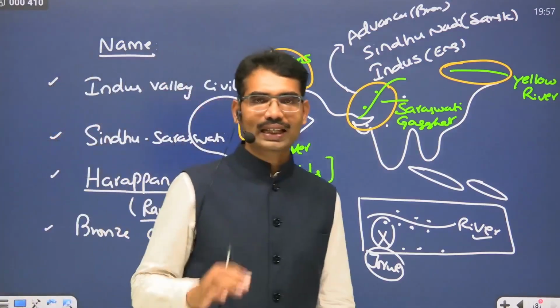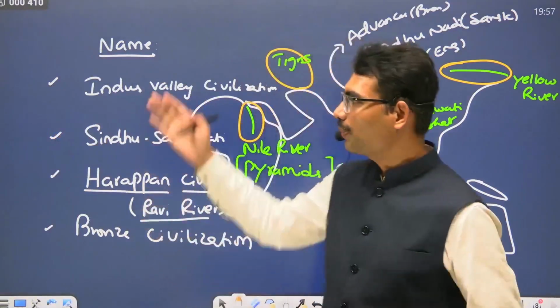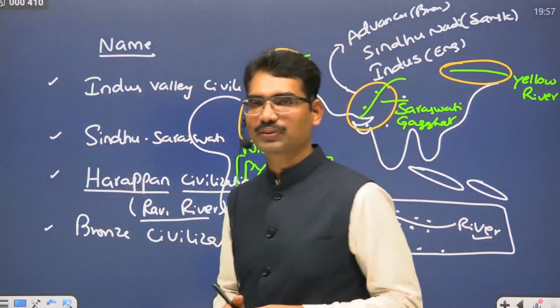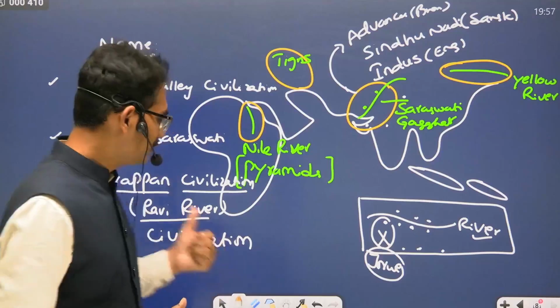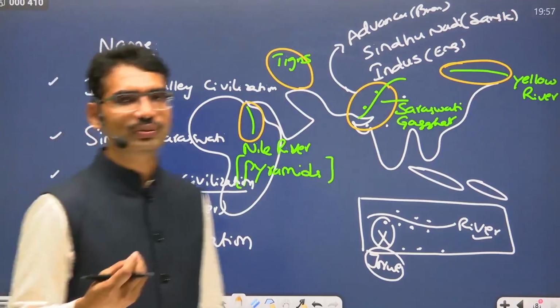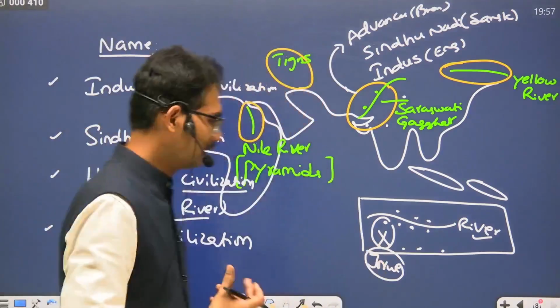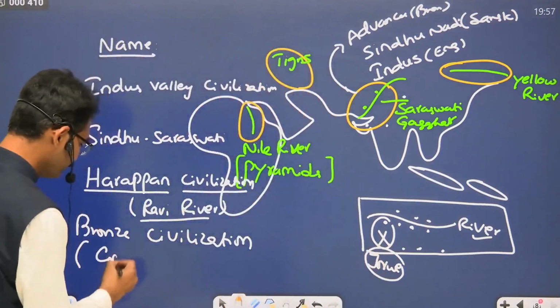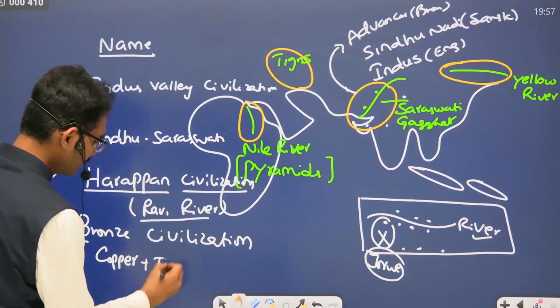So, what is the characteristic of this civilization? So many names for the same civilization. This bronze, when it comes to the prelims examination: bronze emerges out of a combination of which elements? Which metals? Copper plus tin.